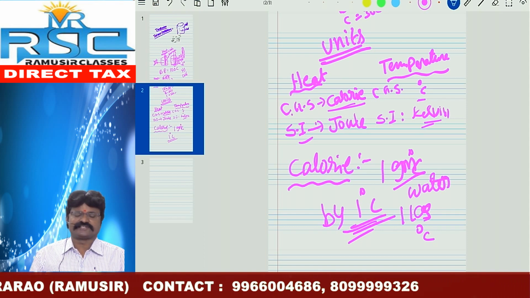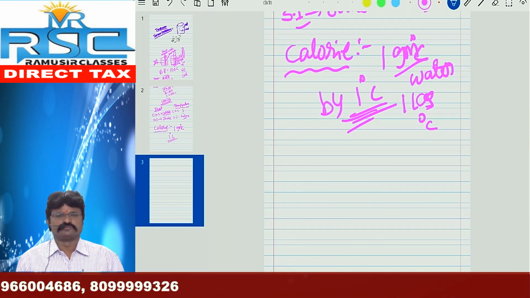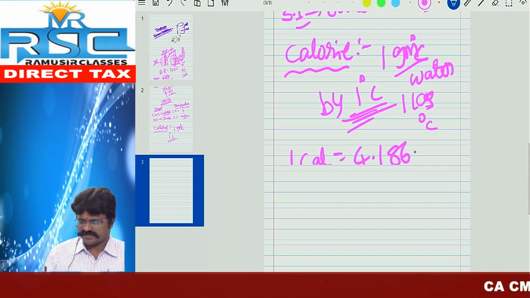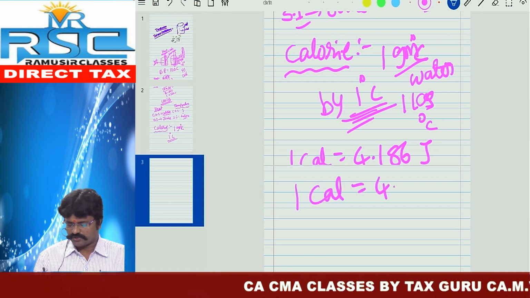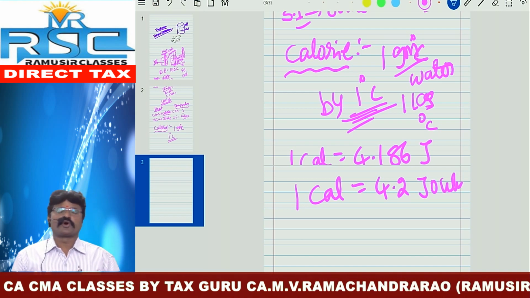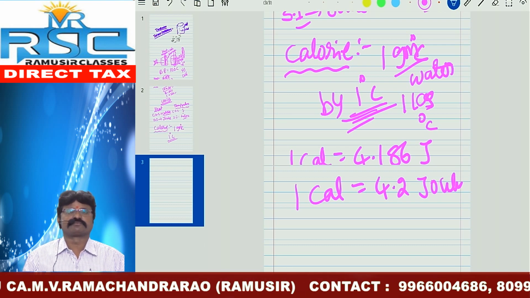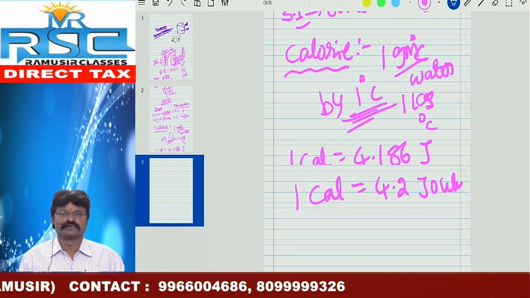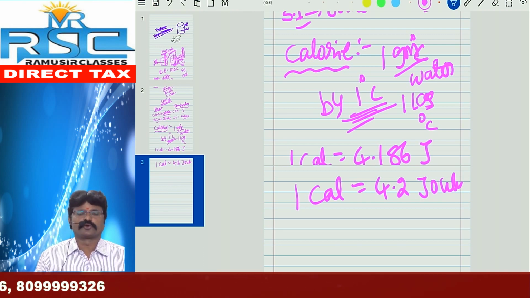Then what is the relation between calorie and joule? 1 calorie is equal to 4.186 joules. It is commonly written as 1 calorie is equal to 4.2 joules. 4.186 is the textbook value, but sometimes we use 4.2 while doing calculations and problems.